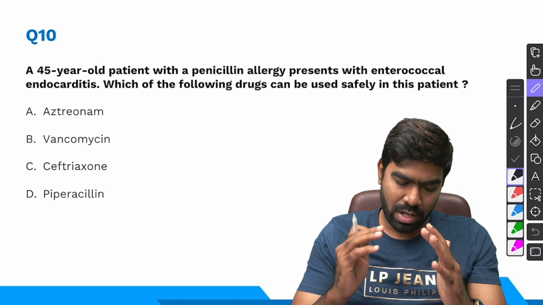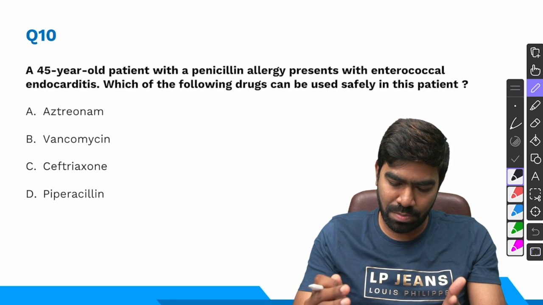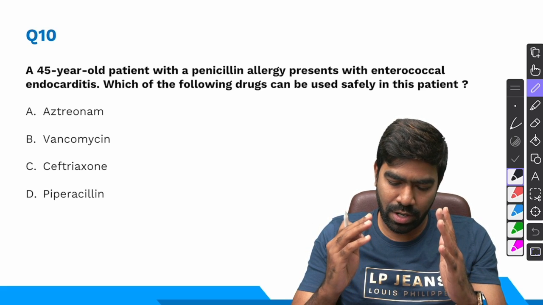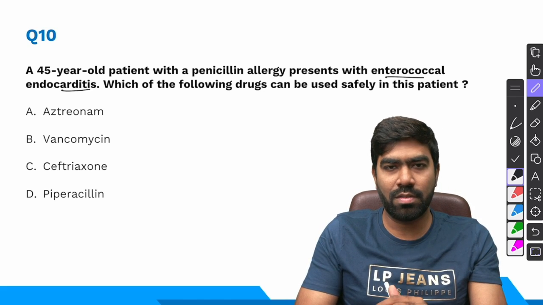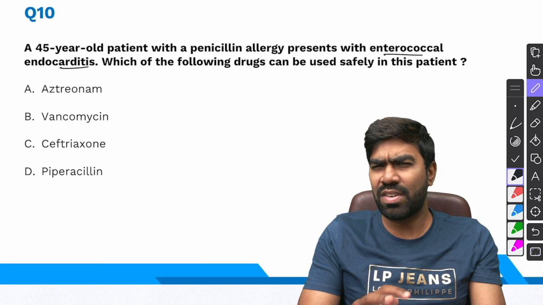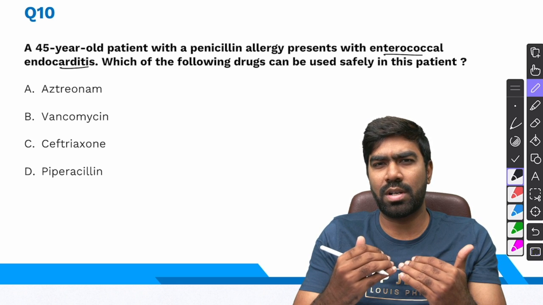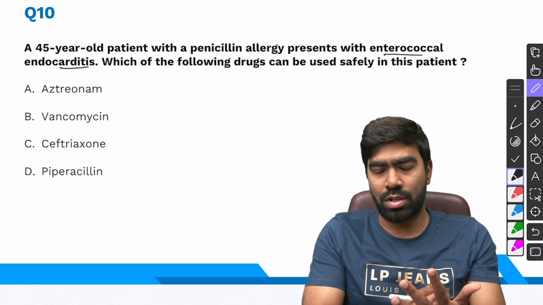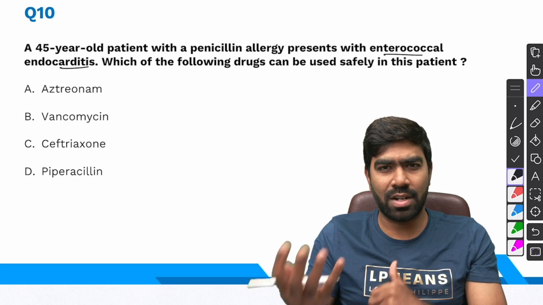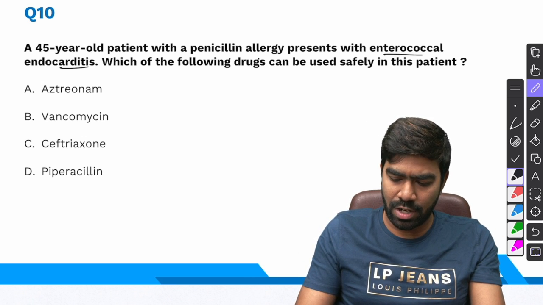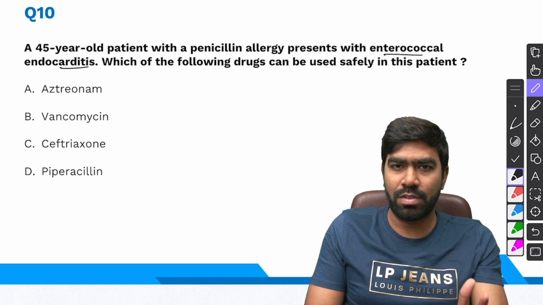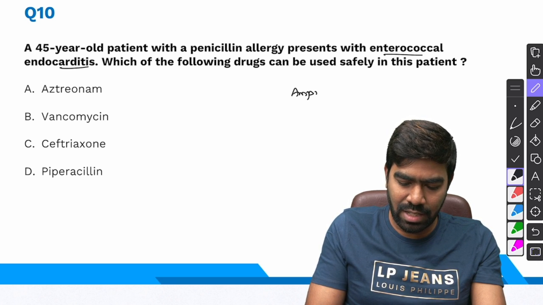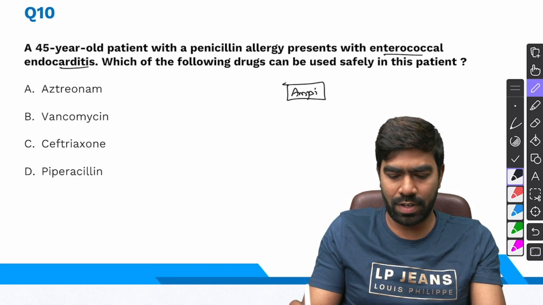What about question 10? A 45-year-old patient with a penicillin allergy presents with enterococcal endocarditis. Which of the following drugs can be safely used in this patient? Remember, enterococcus is a gram-positive organism. And I think we have discussed a lot of times how to treat enterococcus in an algorithmic fashion in our extra advantage sessions as well as in the mission videos. I told you, whenever you are having a possible enterococcal infection, the initial cover must be with penicillin. So ampicillin is likely the first line drug of choice in any enterococcal infection.